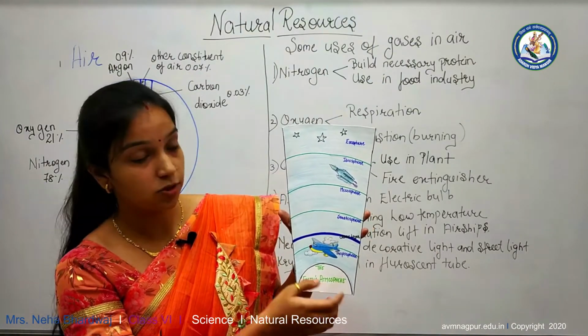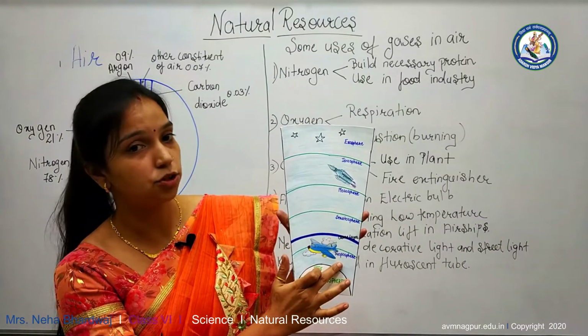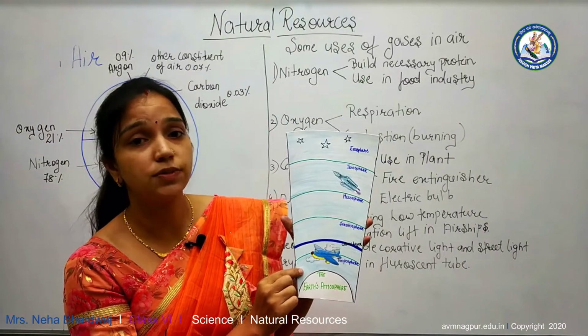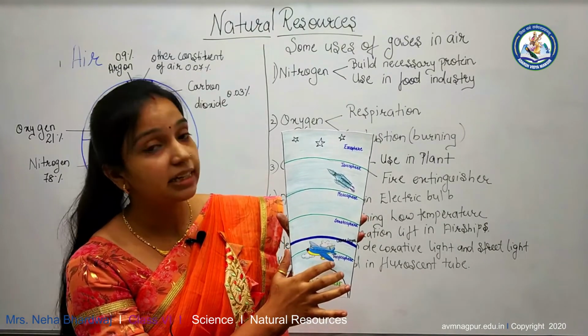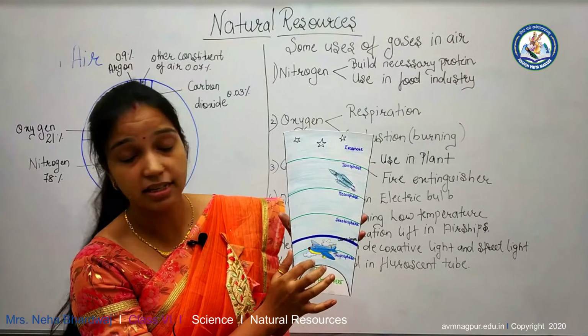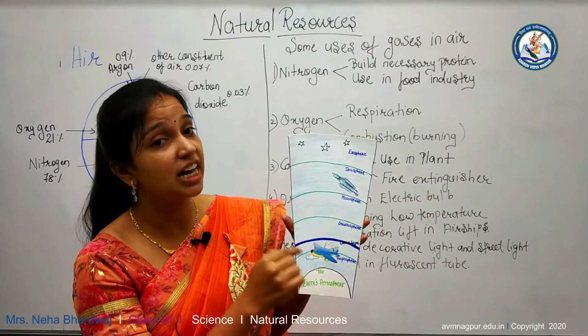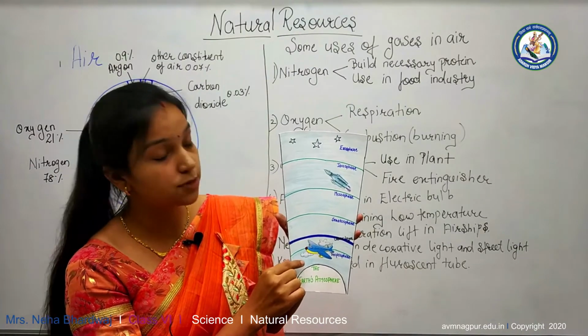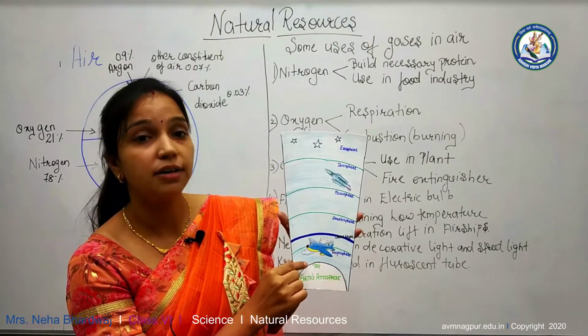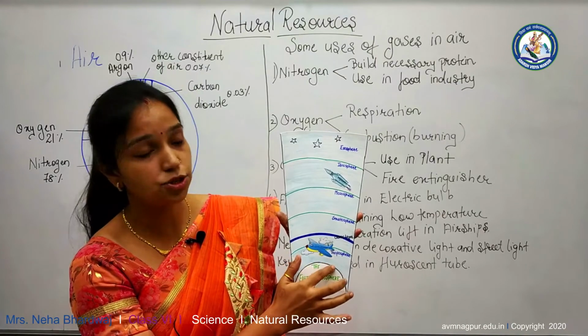There are 5 layers of atmosphere. The first layer is the troposphere. 80% of the total mass of gas is present in this troposphere. As the mass of gas is in higher proportion, life exists on it, and weather phenomena such as formation of cloud, fog, and rain all occur in this troposphere.